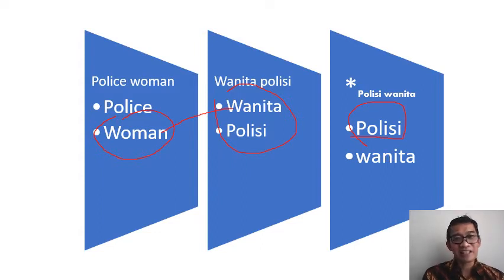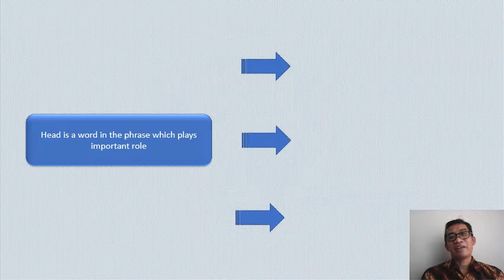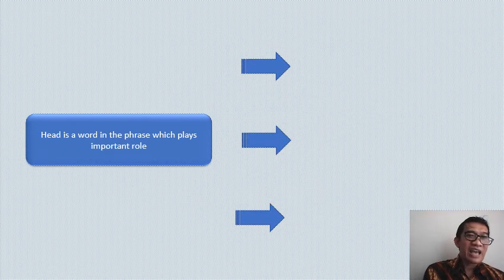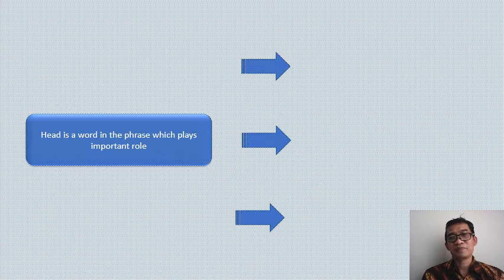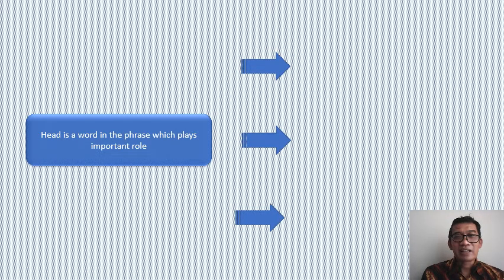Okay, is that clear? Next, the head is a word in the phrase which plays an important role. Why is the head important? There are some reasons. At least there are three reasons why the head plays an important role.